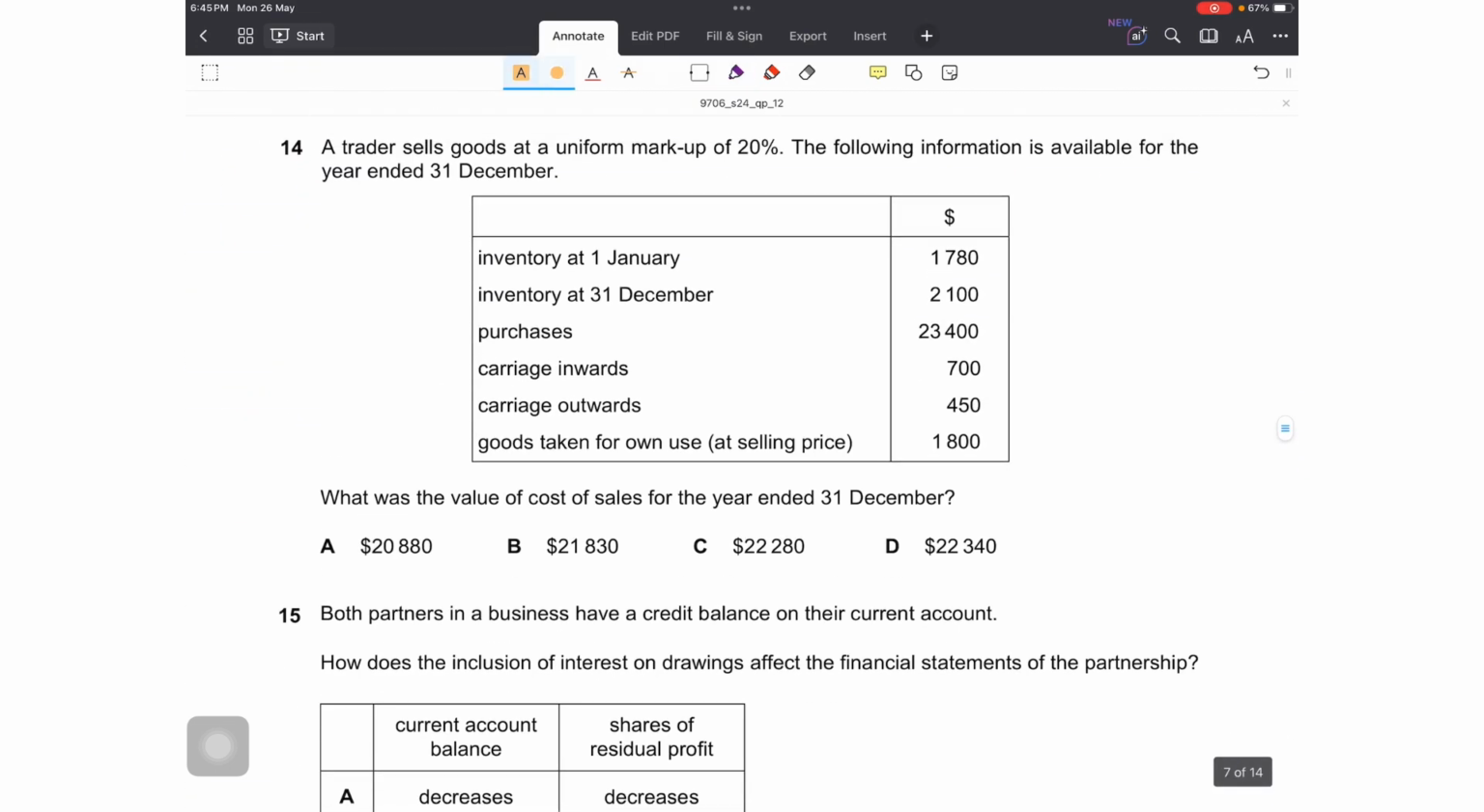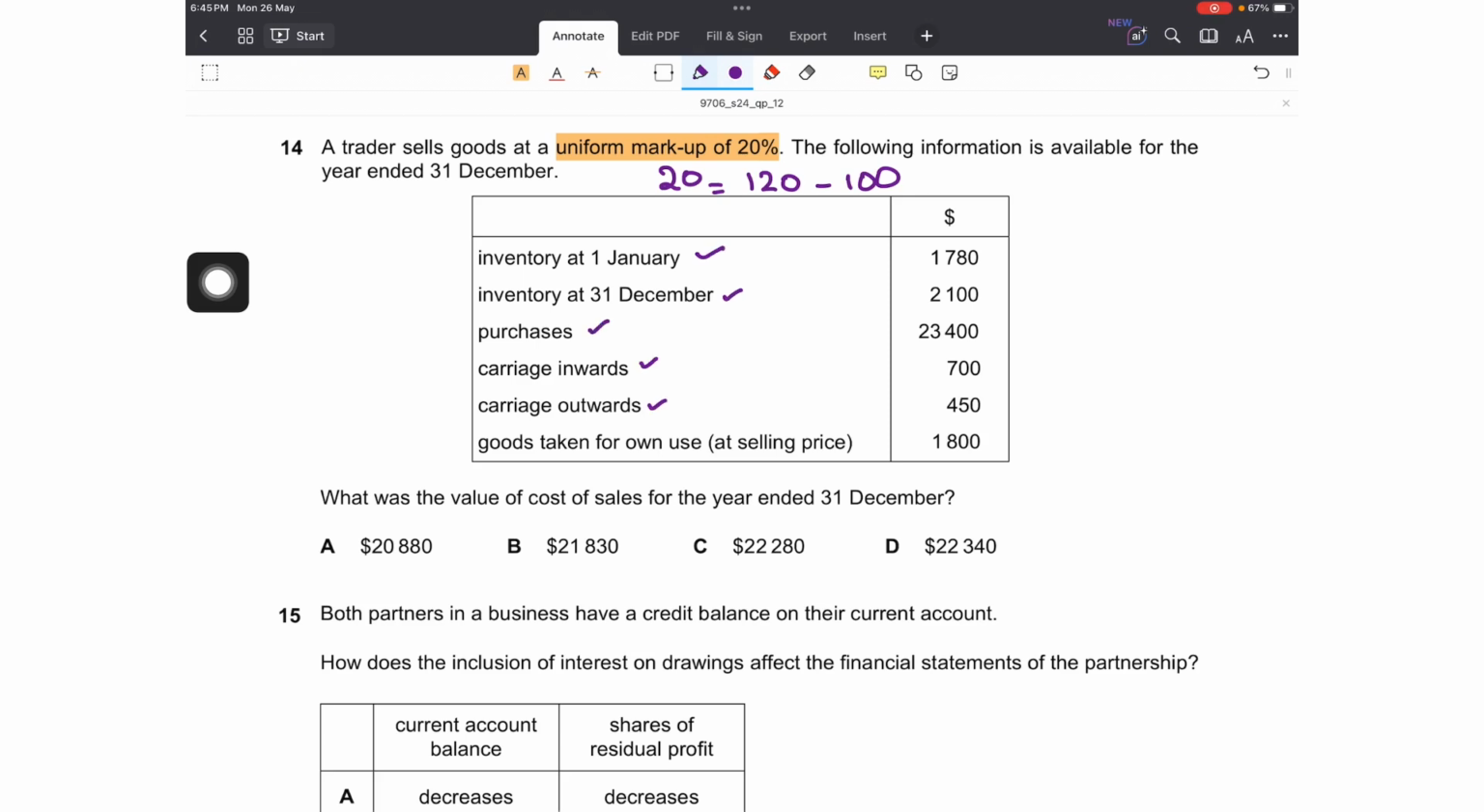Number 14, a trader sells goods at a uniform markup of 20%. Okay, markup is on cost. This means that if profit is 20%, my selling price would be 120% and the cost would be 100 then. The following information is available for the year ended 31st December. We are given the opening inventory, closing inventory, purchases, carriage inwards, outwards, and goods taken for own use at selling price. Let's read the question.